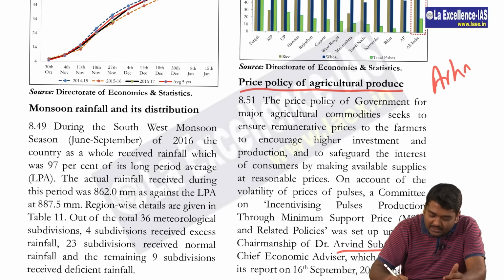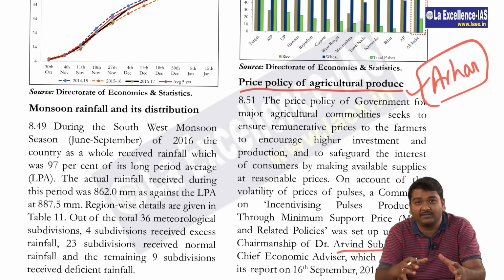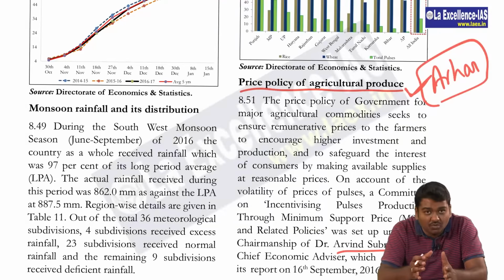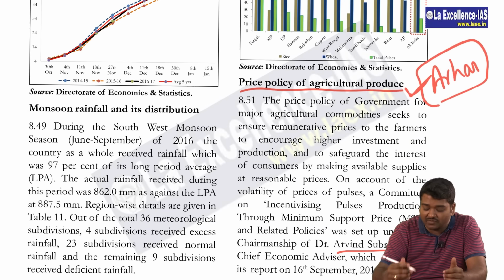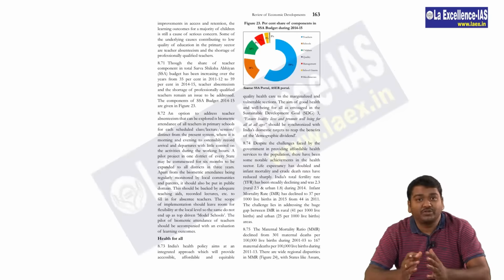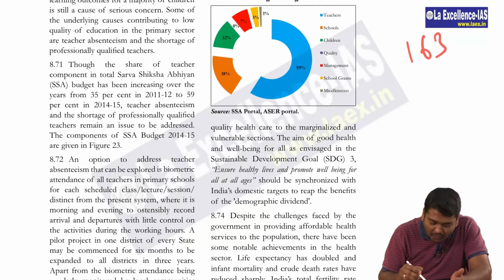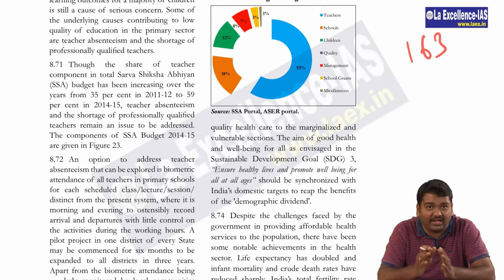And arhar is the pulse which is in the news and is explained in this from a geography point of view. Look at various uses and the patterns of where exactly this is grown. Then open page number 163, where we have to focus on the problems with the education sector.